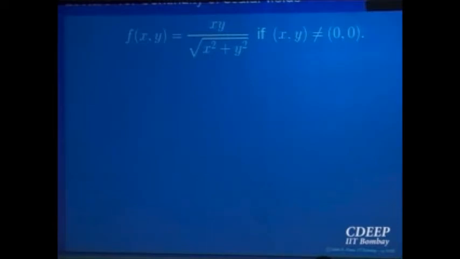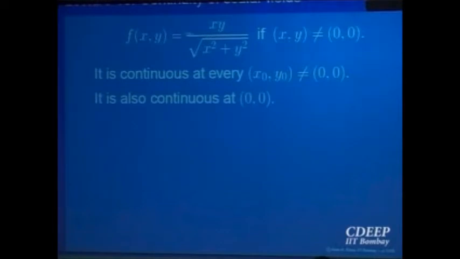So given epsilon, I find a delta such that whenever, right? So it is continuous or not at the point (0,0). If this is the value I expect, what I have to do is make |f(x,y) minus L| small. Given epsilon bigger than 0, make this thing less than epsilon by choosing delta. I have guessed L to be equal to 0. The function is this, so this is just |xy| divided by square root of x square plus y square. I have to find delta such that whenever the magnitude of the vector (x,y) is less than delta, I should have this quantity less than epsilon.